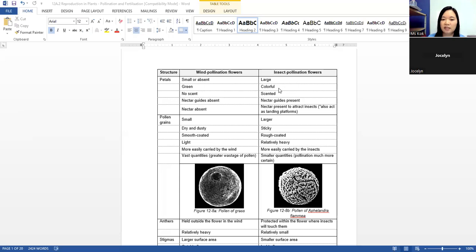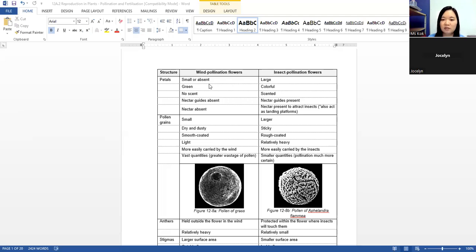Okay, so you can think of wind pollination like the opposite of insect. If insect is large, then wind will be small. Because you don't need to attract insects, there's no need to make it so large. If you want to make a large petal, you need to invest a lot of energy, a lot of food into making it.